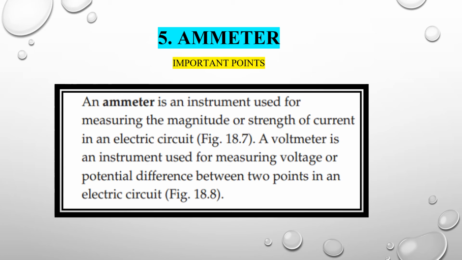Now we have the ammeter. I already explained about the ammeter in the previous slide. An ammeter is an instrument used for measuring the magnitude or strength of the current. And the voltmeter is an instrument used to measure the voltage, or the potential difference between two points of the electric circuit. The ammeter is used to measure the electric current. Now it is clear for everyone.